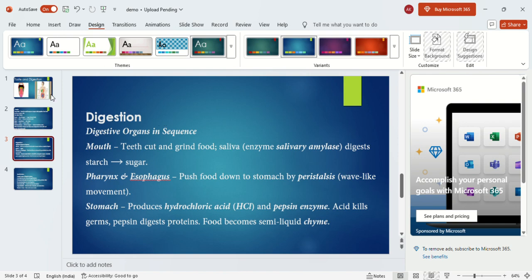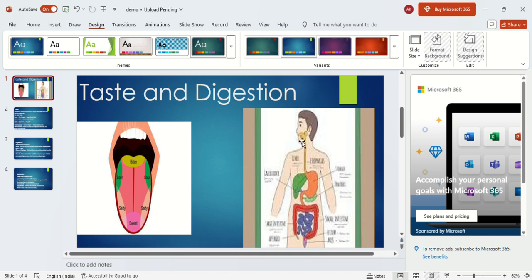Mainly, digestion starts with the mouth. In the mouth, the tongue grinds the food particles. Grind means ಸಣ್ಣದಾಗಿ ಮಾಡುತ್ತೆ. That food particle will combine with the saliva which is present in our mouth. In our mouth, saliva is present.